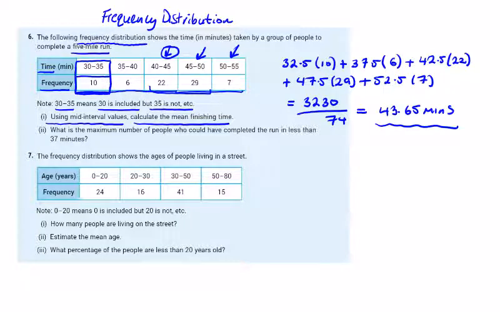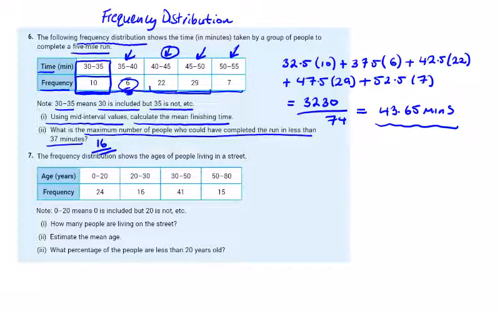What's the maximum? They love these questions. The maximum number of people who could have completed the run in less than 37. So that's in here somewhere. If it was the minimum, we'd exclude all of these 6. We'd say, well, they all finished in just under 40 minutes. So when it's the maximum, we include all of these. So we can say 16 would be the answer to this one. Max and min questions are really easy. Don't get confused by the terminology of what they're asking you.